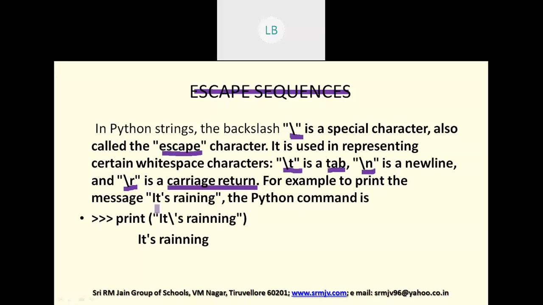You see this example, it's raining. If you want to print this statement, in the string, you have one single quote here. Single quote, double quotes, triple quotes are for string. In between the string, you have a quote here. If you want to print this also, this escape sequence should be used so that you will get the result like this.